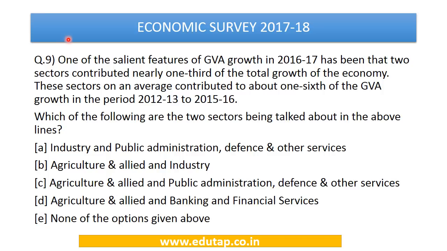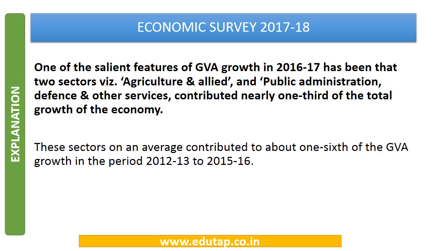This is a direct fact which has been picked from the economic survey, and this has to be remembered by us that here the answer is agriculture and allied and public administration, defense and other services. So these two sectors have contributed nearly 1/3 of the total growth of the economy, and their contribution was about 1/6 of the GVA in the period 2012-13 to 2015-16.